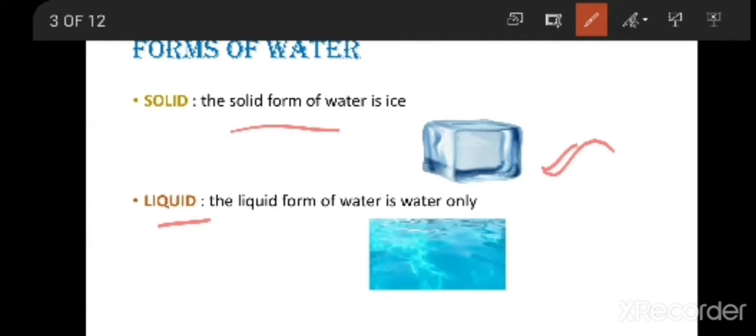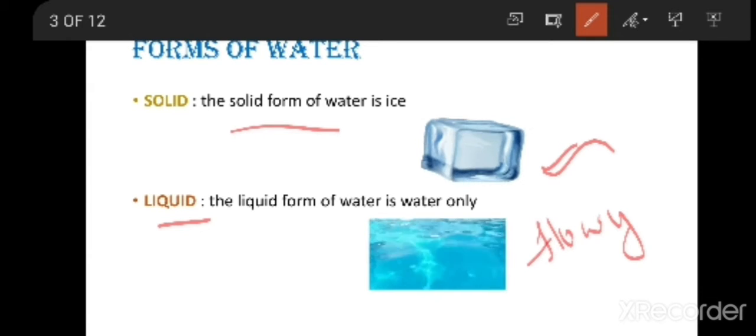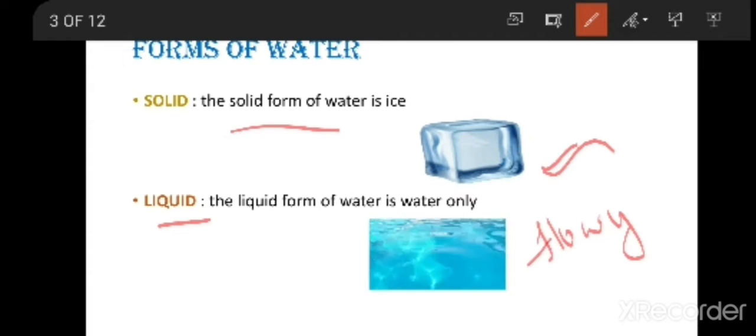Next we have liquid. When I say liquid, liquid is not hard, and all liquids are flowy. It does not have a proper shape, but it always takes the shape of the container. If you pour the liquid in a glass, it takes the shape of the glass.